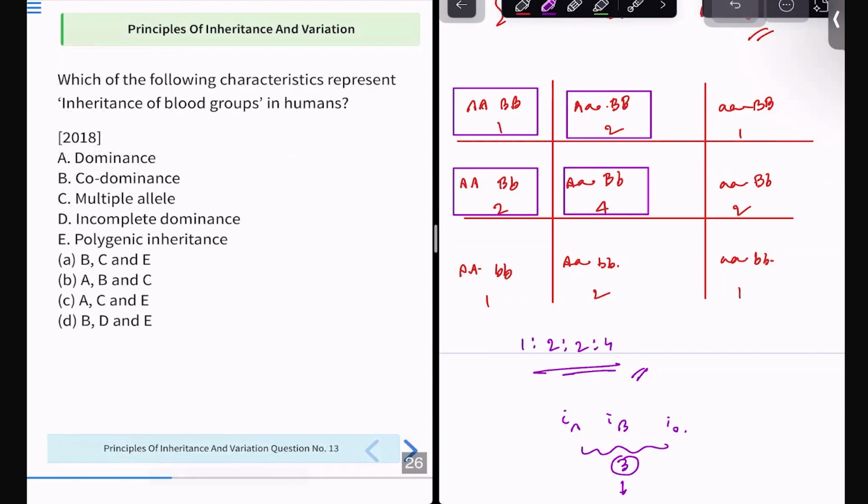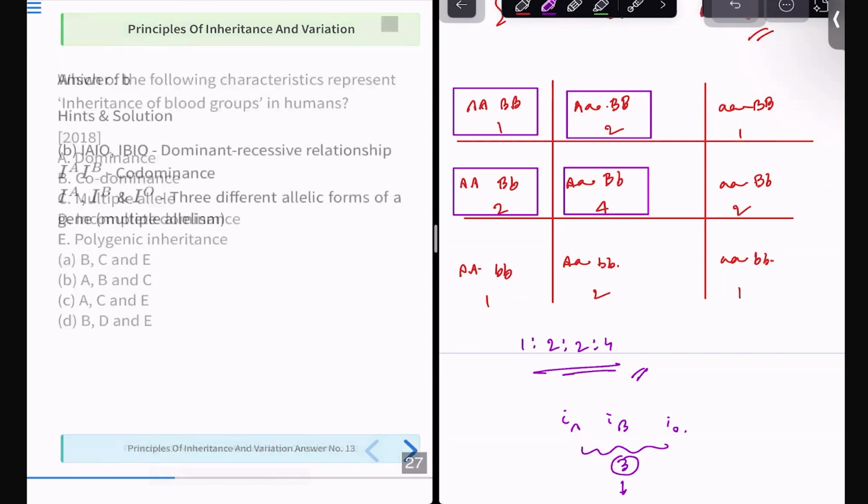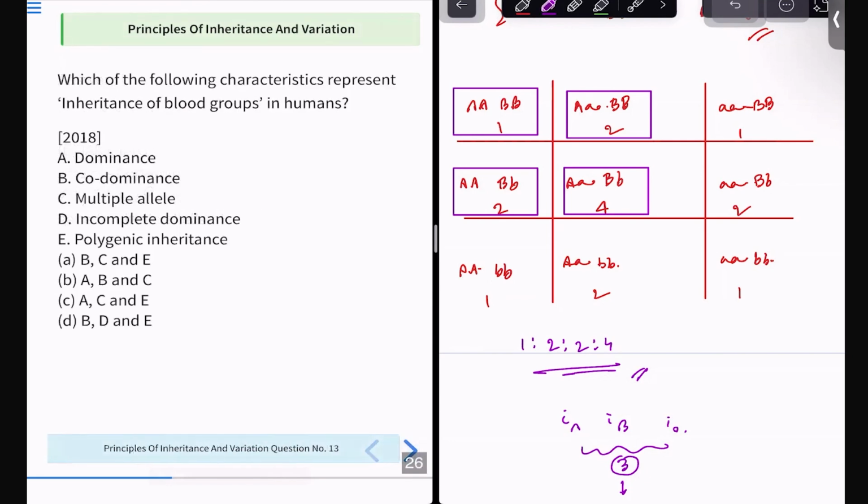That is, which of the following characteristics represent inheritance of blood groups in humans? There are five characteristics written: dominance, codominance, multiple allele, incomplete dominance, and polygenic inheritance. You can pause to choose the correct answer. So the correct answer comes out to be option number B, that is A, B, and C. That is dominance, codominance, and multiple allele.